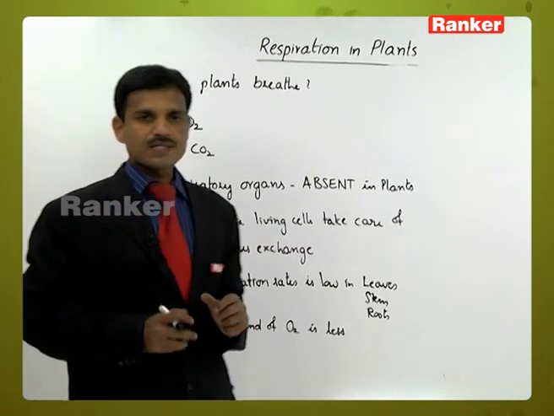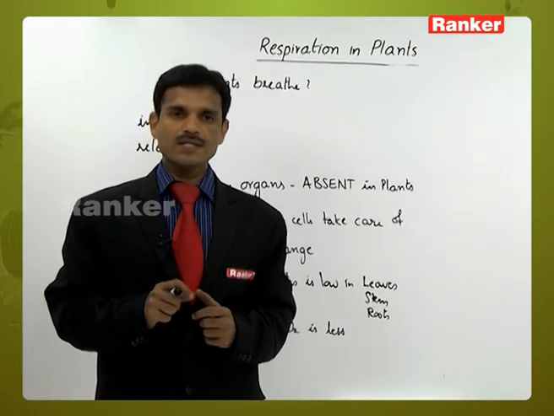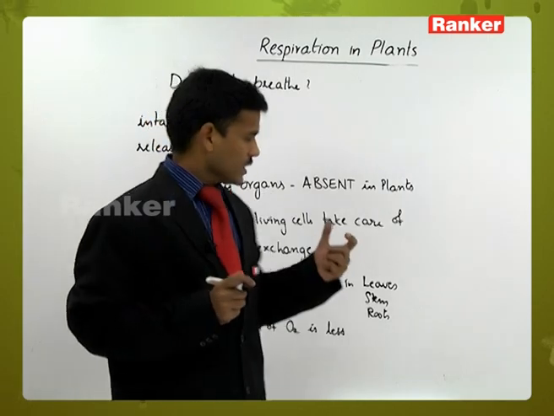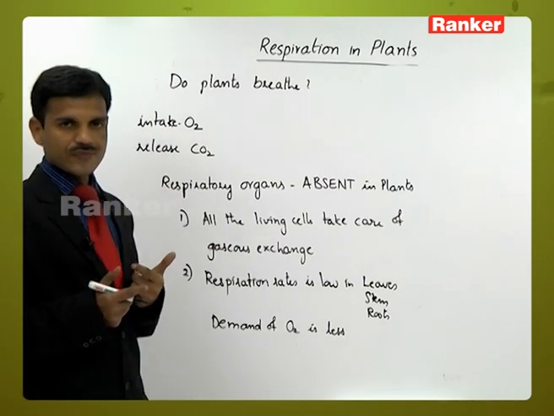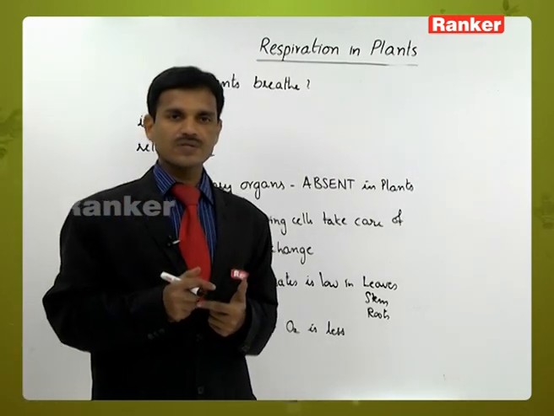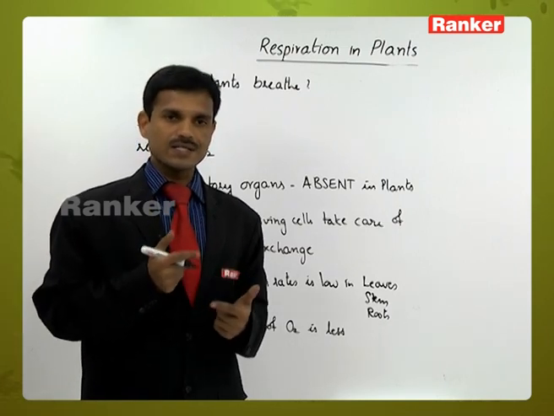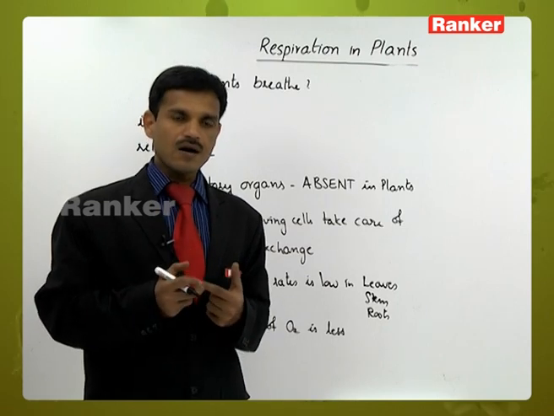So why is it less? In photosynthetic plants, the photosynthetic organs are the photosynthetic parts, where photosynthesis takes place. What is photosynthesis? The synthesis of food materials. In the photosynthesis process, carbon dioxide is consumed and oxygen is released.